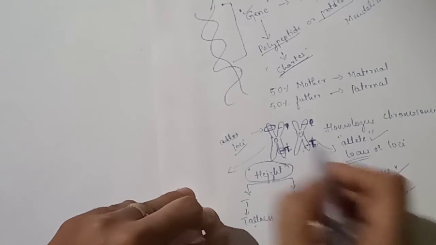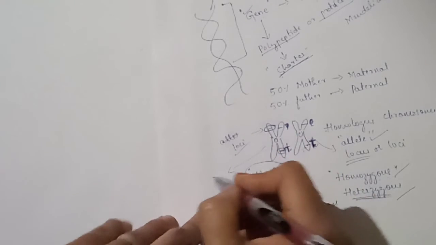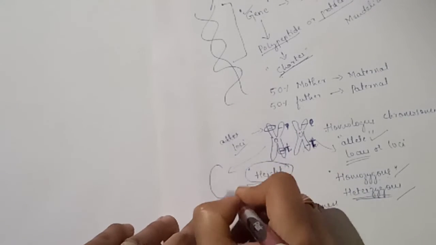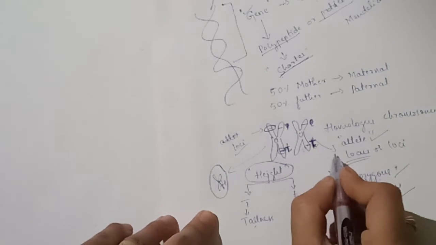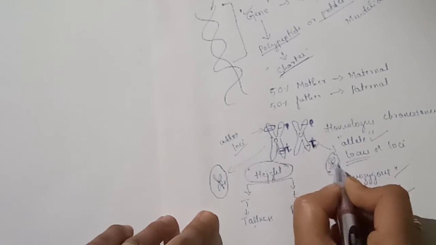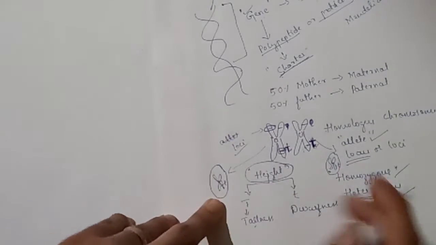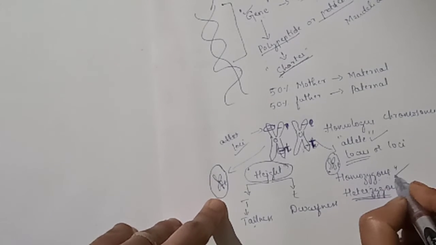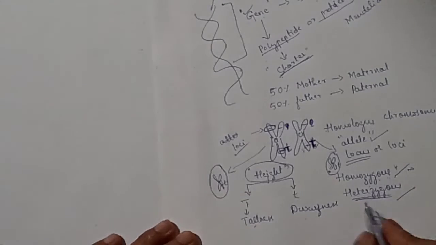In the homozygous recessive condition, both gametes consist of the recessive allele. Both alleles are same, so it produces similar gametes. Therefore they are true breeders.